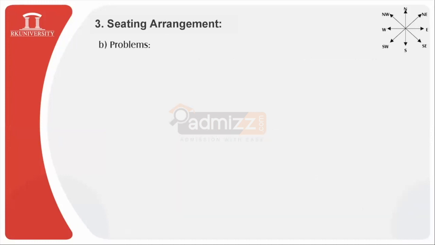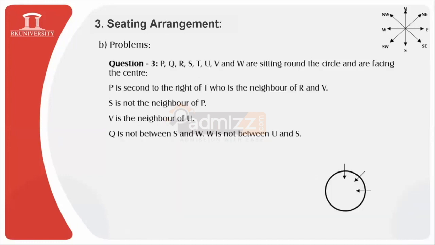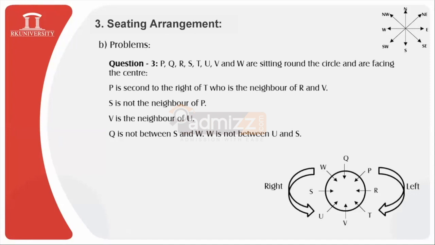Moving to the next question. Once again, it follows the same arrangement, so I'll quickly have the arrangement. Which one is immediate to the right of V? It is very easy to answer. Once this arrangement is made properly, it is very easy to simplify the rest of the questions. The correct answer is definitely option D, T.